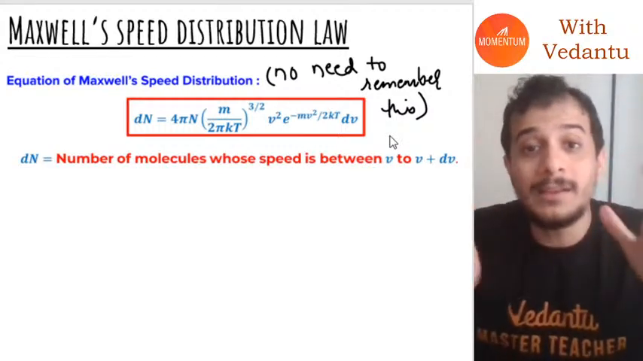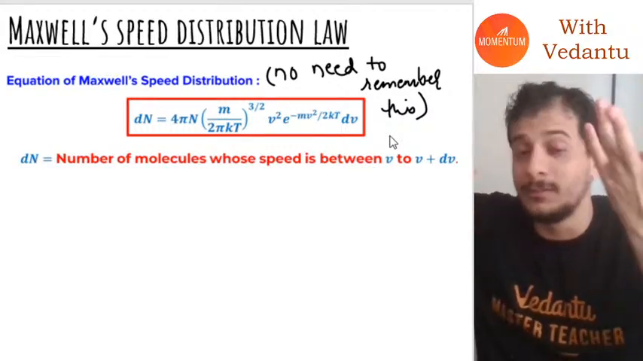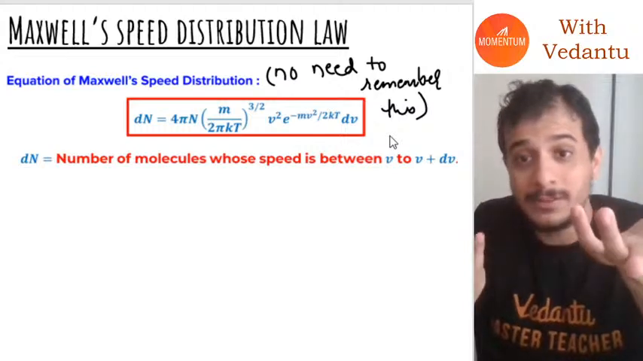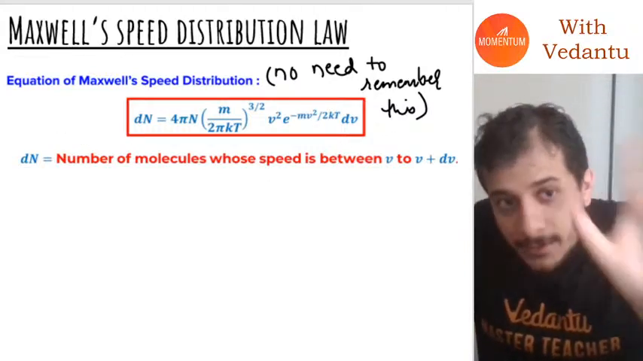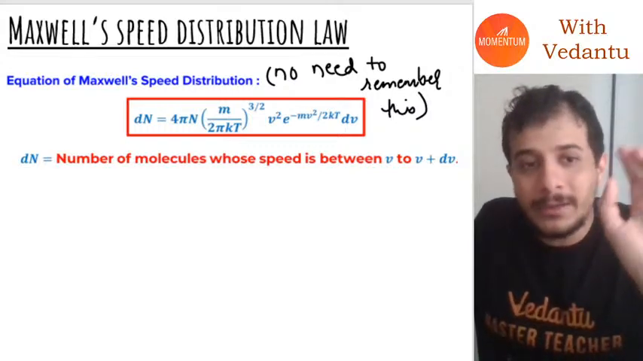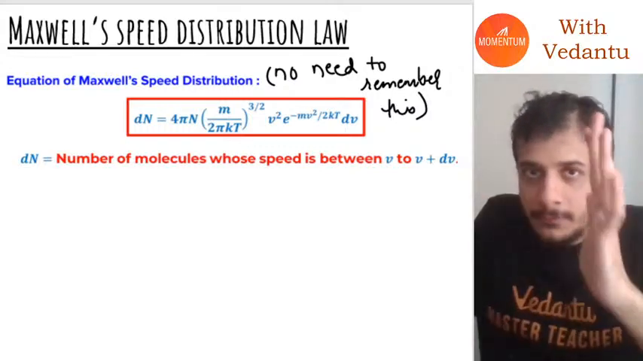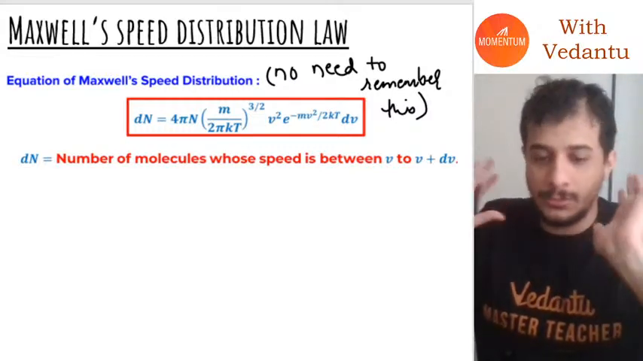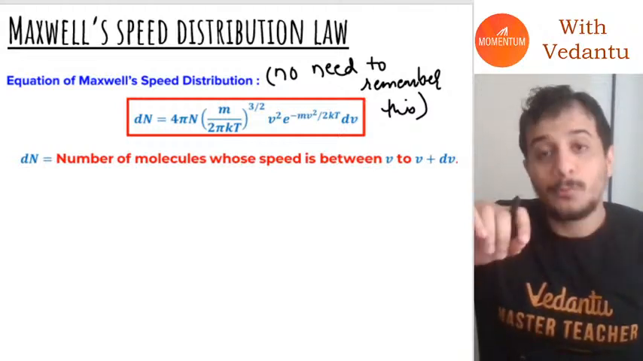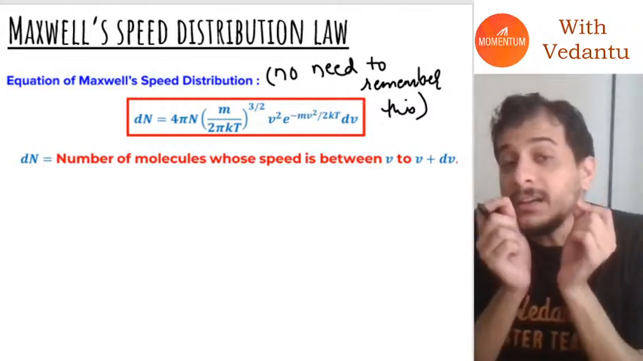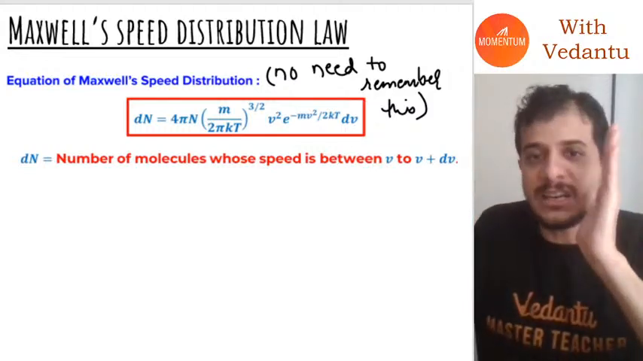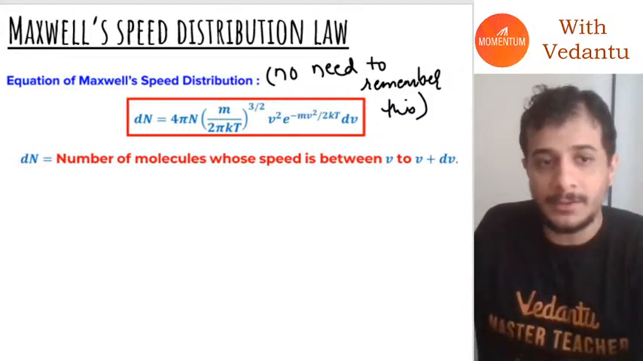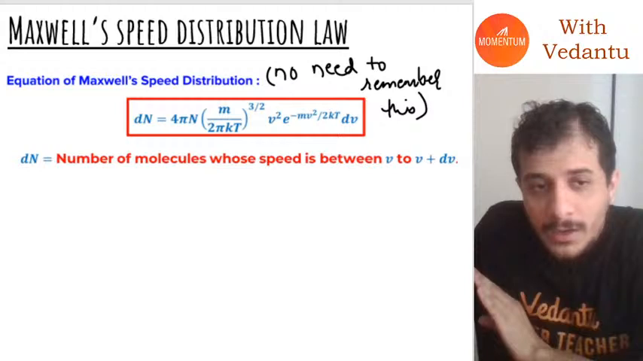How complicated this formula is, and how Maxwell might have come up with it, I don't know. But if you see this formula and start plotting a graph, interesting features of that graph will emerge. What we will do is study the graph which is represented by this formula. So let's try to understand that.